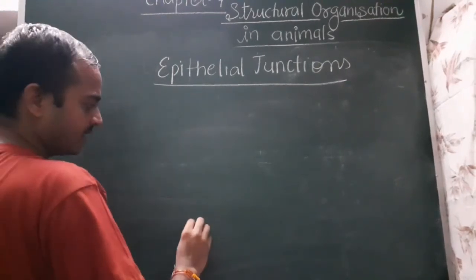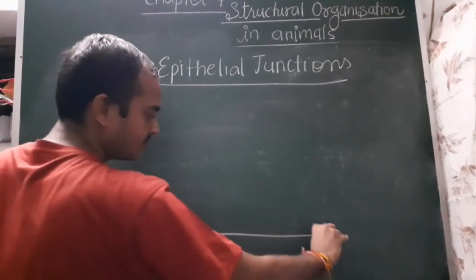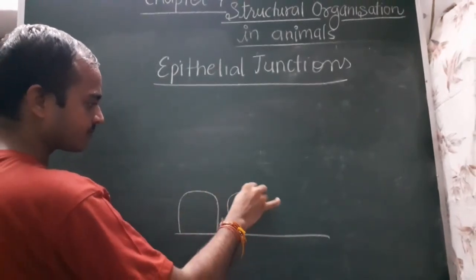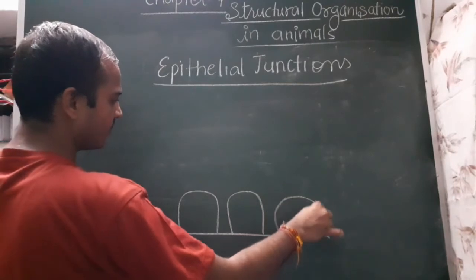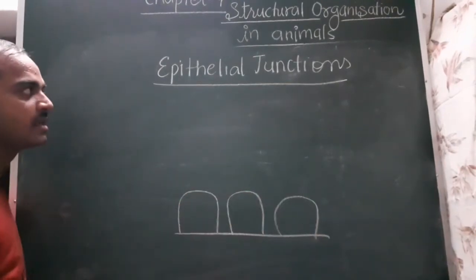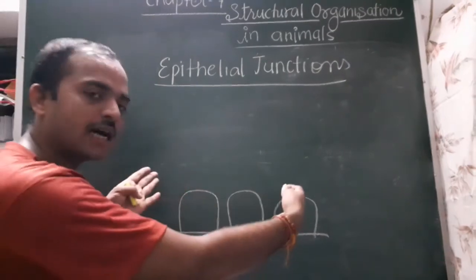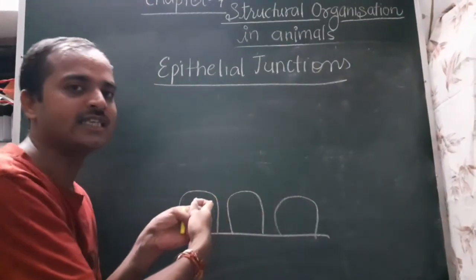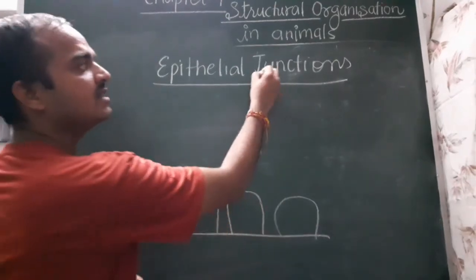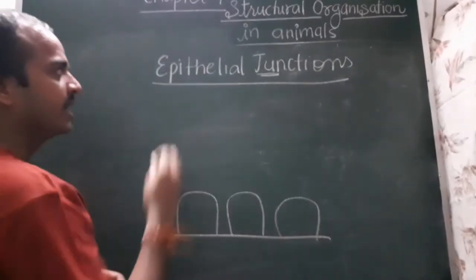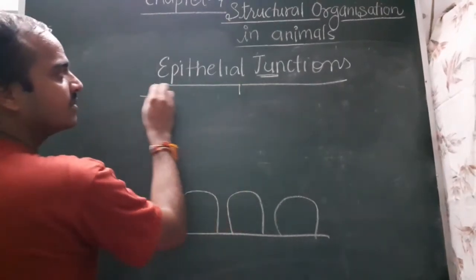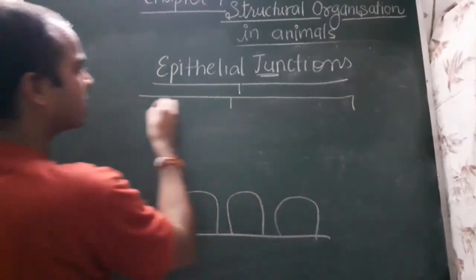When we see any epithelium tissue like this, here I draw at distinct places, but actually the epithelial cells are present very close to each other. There are no intercellular spaces because of these junctions. In epithelium, some intercellular material forms these junctions.